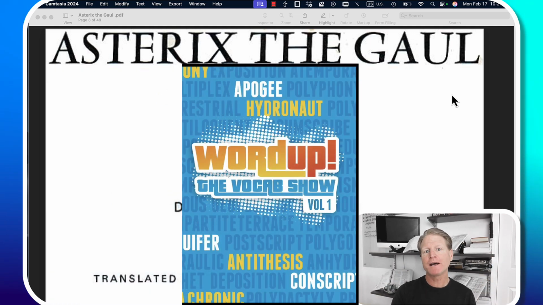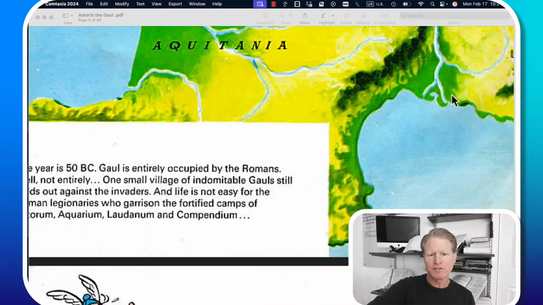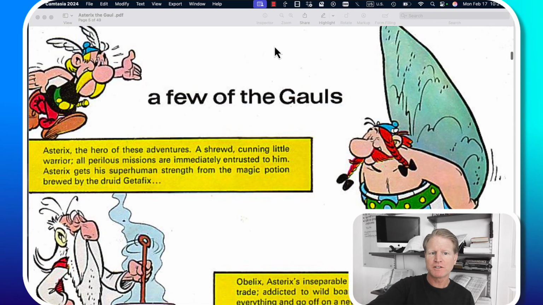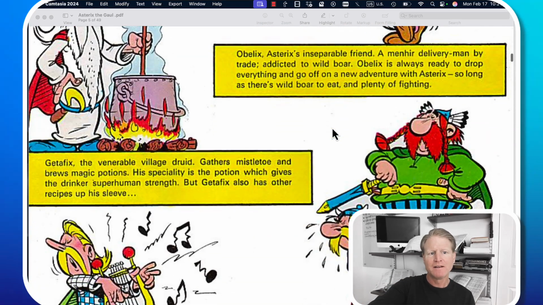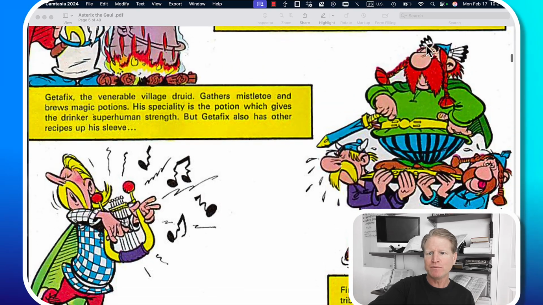We've been reading through Asterix the Gaul together, and we're learning English words by reading this comic strip together. We've been learning a few of the characters. We've talked about Asterix and Obelix. We've talked about the druid, and we've talked about the bard. And now we're going to talk about the chief of the tribe.